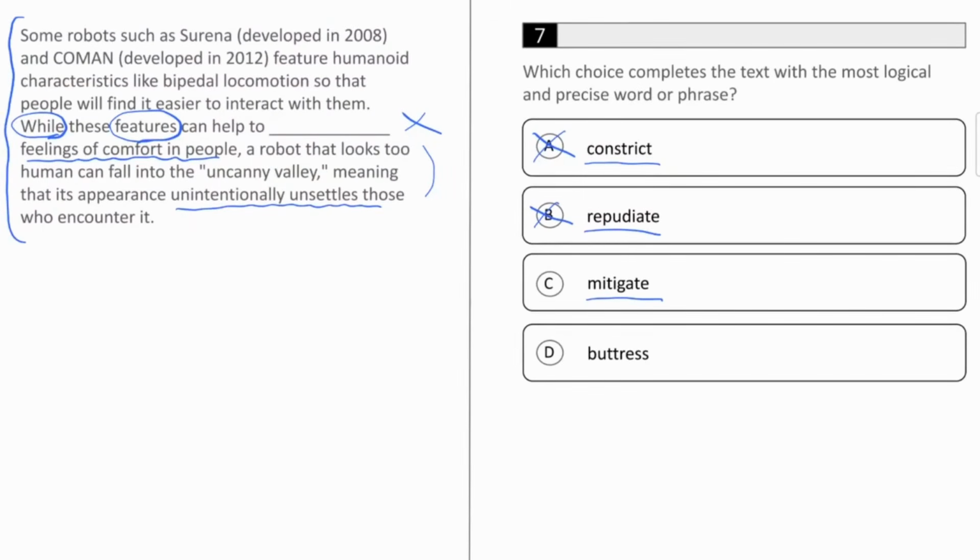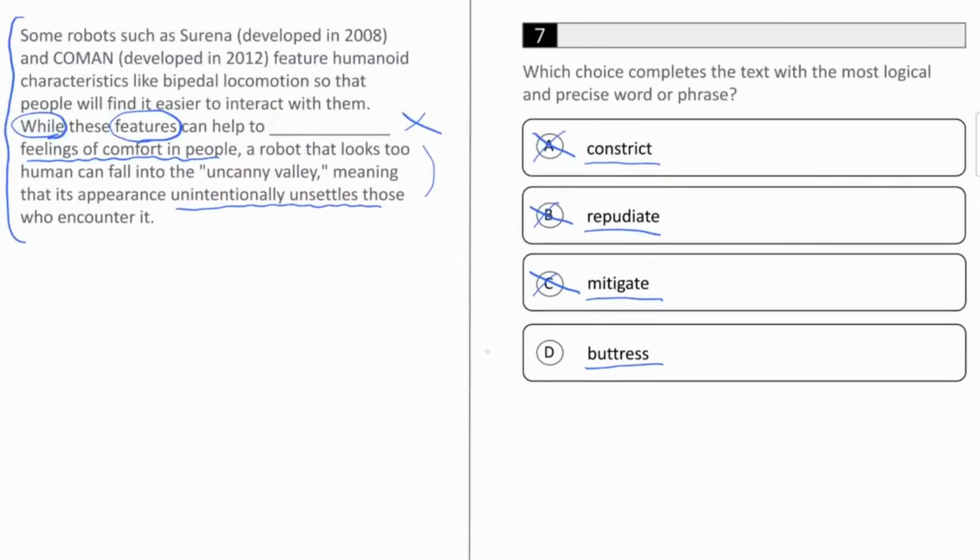C, mitigate, is one that may be a lot more tempting to pick. To mitigate something means to make it better, but it can only be used for something that's already bad. You can mitigate a problem, but you can't mitigate feelings of comfort because feelings of comfort are a good thing. Therefore, we can cross off this answer.